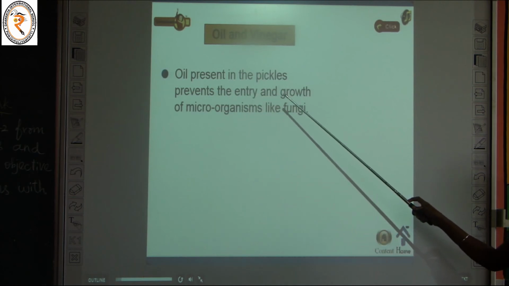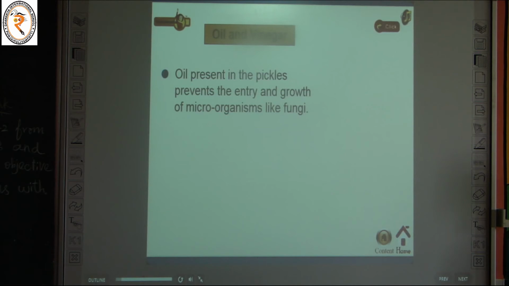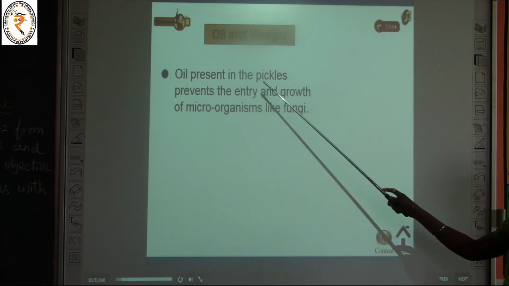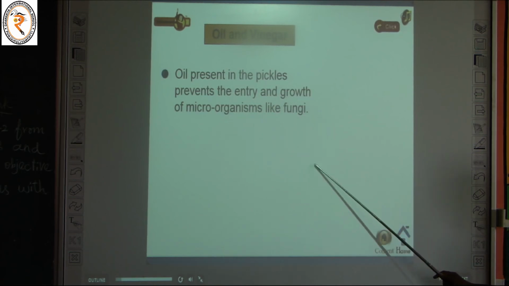Oil present in the pickles prevents the entry and growth of microorganisms like fungi. Did you know when a pickle is kept in moist air, it gets some white patches on it? Vinegar and oil prevent those yellow or white patches. These are microorganisms, so oil can prevent the microorganisms from growing on the pickle. So oil present in the pickles prevents the entry and growth of microorganisms like fungi.